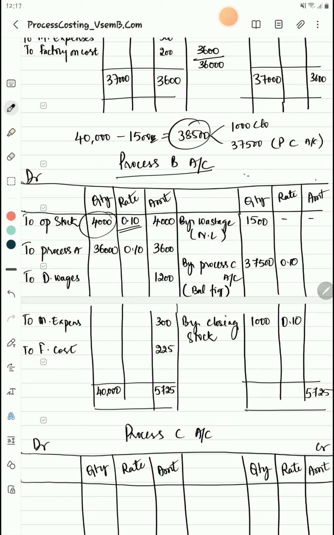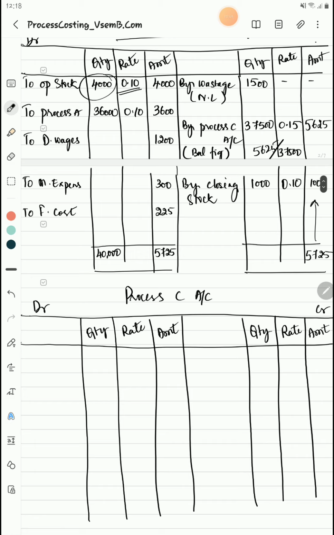So for closing stock that will be rupees 100, and the balancing figure we will write as for process C: 5,725 minus 100 will give you 5,625. So at what rate? 5,625 divided by 37,500 will give you 0.15. So it goes to the next process at the rate of 0.15.